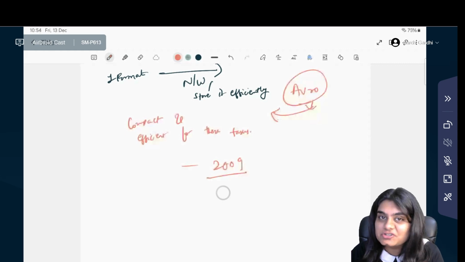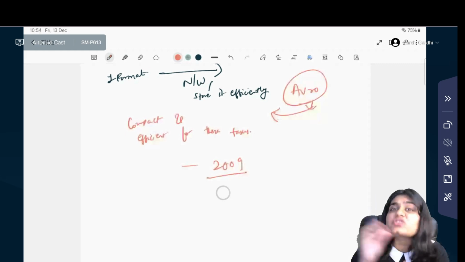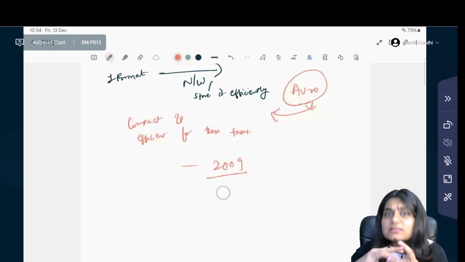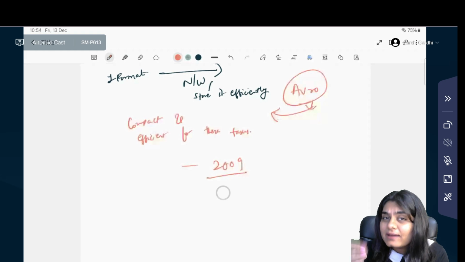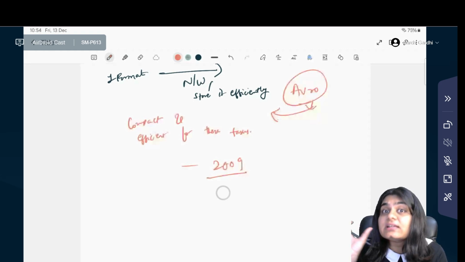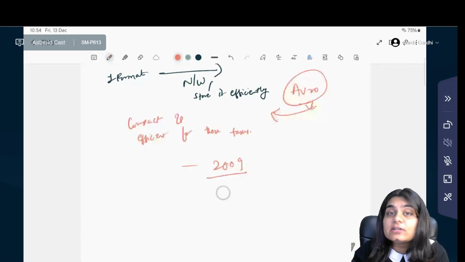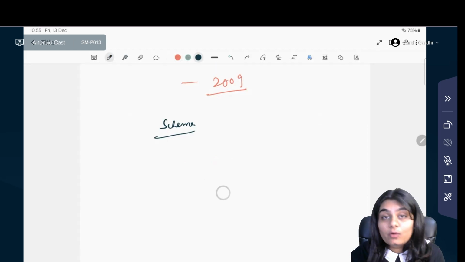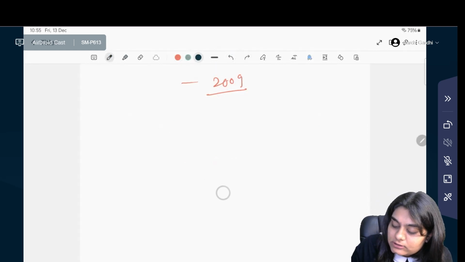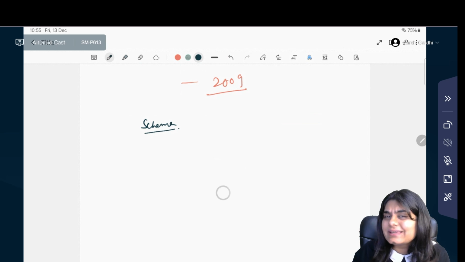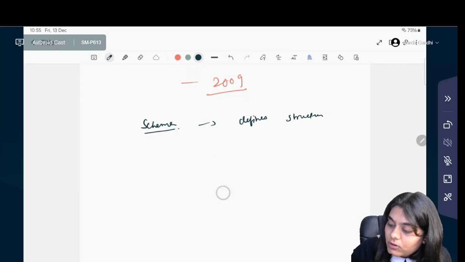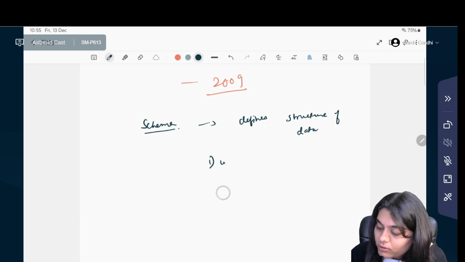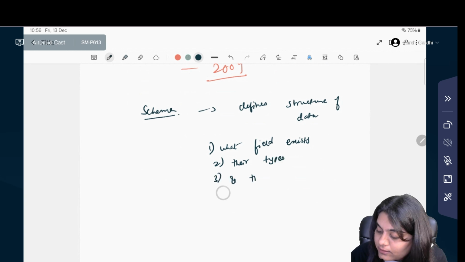Here is a fun analogy. Think of Avro as a translator who compresses your words, sends them across in a coded form, and ensures that the receiver decodes them perfectly into meaningful words. Now, Avro relies on something called schema. Think of schema as a blueprint of a recipe. It defines the structure of data, that is what fields exist, their types, and their order.